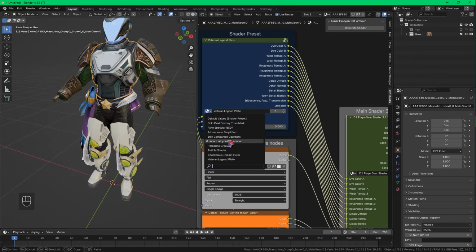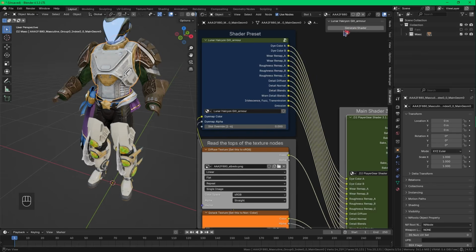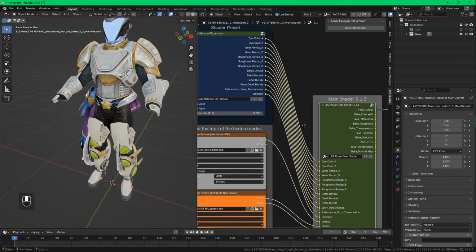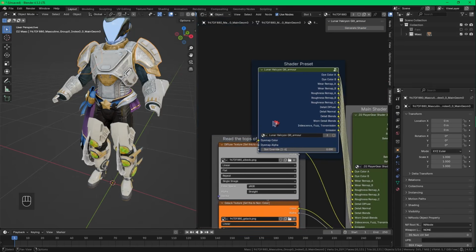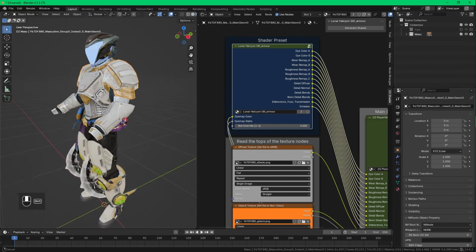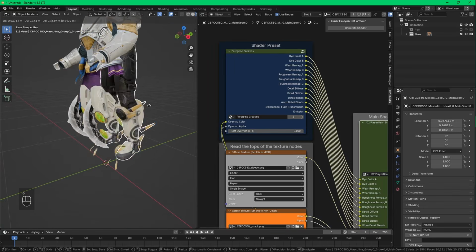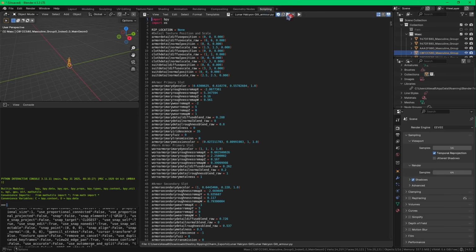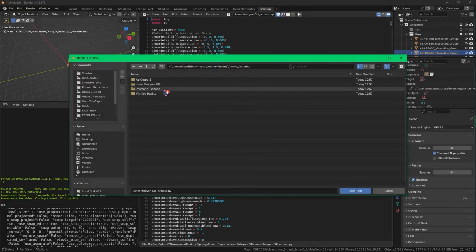If your armor didn't change shaders, press the N key to open up a side menu and select the D2 shader tab and click the Generate Shader button at the top. The shader being generated will be named above the button. If this is the case, it's still the Lunar Halcyon Guilt shader. Blender will buffer for a second, but the shader will be applied. Now I'll change the shaders on each of my armor.